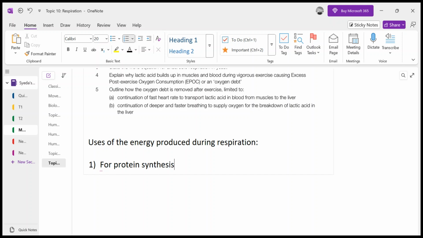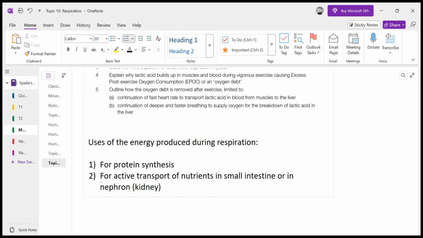And if the energy is required, obviously the respiration will occur. For example, for active transport of nutrients in the small intestine, or in the nephron of the kidney.